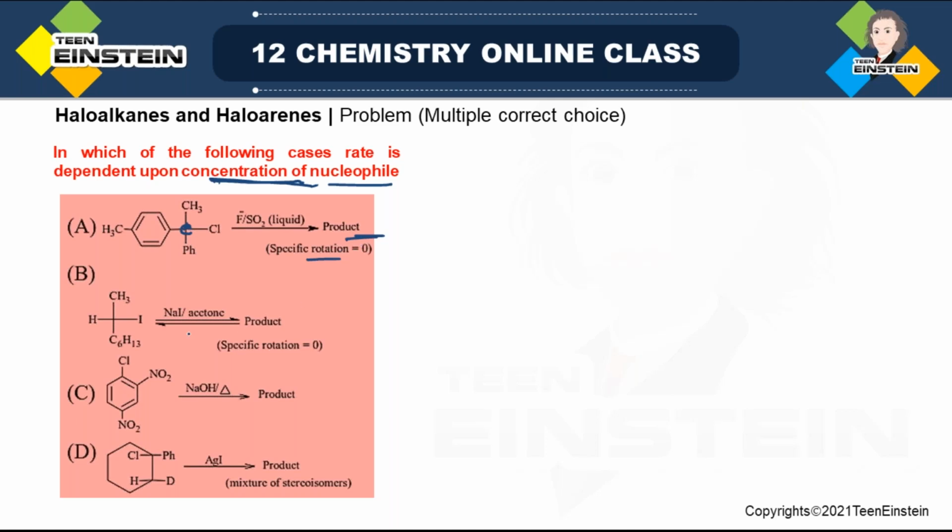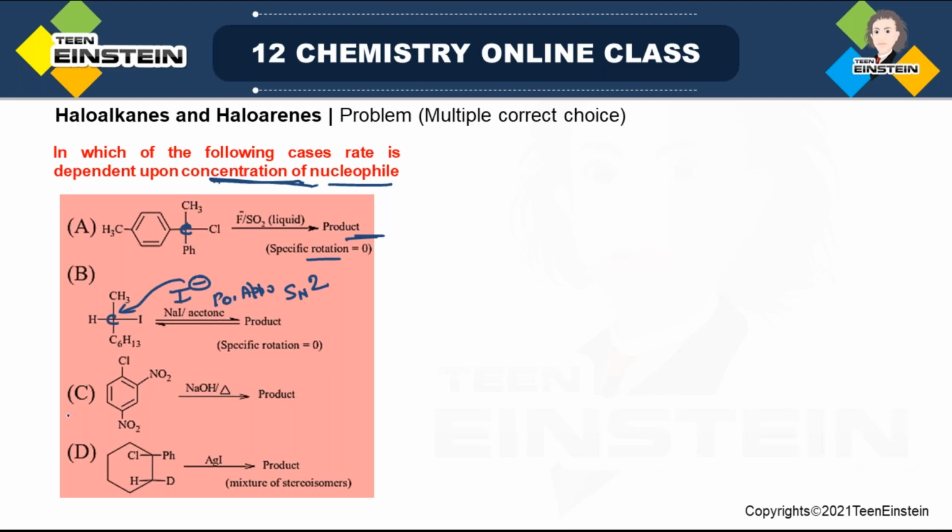Then the second option, here we are using sodium iodide and acetone. Now acetone, remember, is a polar aprotic solvent, and this type of solvent is normally used in SN2 reaction. So sometimes from the solvent nature also you can have some idea about the type of the reaction. And iodine is attached to an aliphatic carbon, so this is also a haloalkane. Here the actual reagent is I minus, which will attack at this carbon, and the C-I bond will be broken. So the nucleophile is I minus.